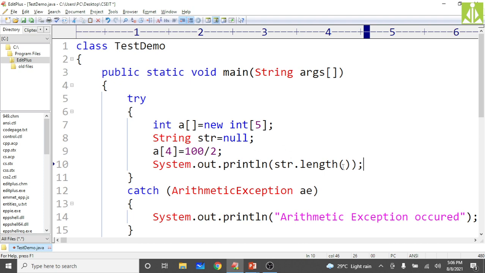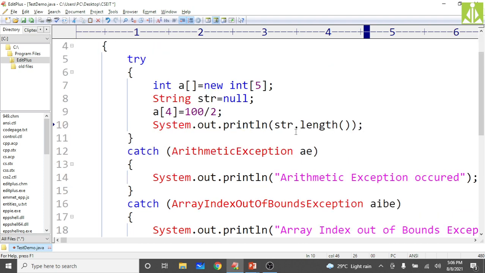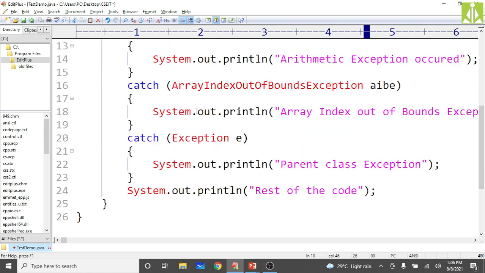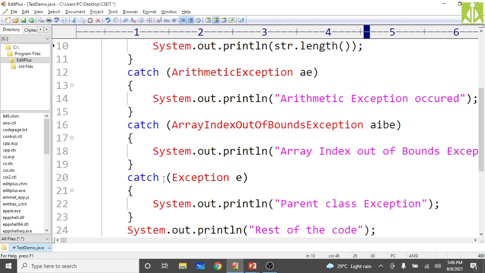When my string is not pointing anywhere and I'm trying to calculate its length, it is a null pointer exception. Have we written any specific catch block for that type of exception? No, we have written only for arithmetic exception and another for array index out of bounds exception. But we have the generalized catch block, the parent class Exception.